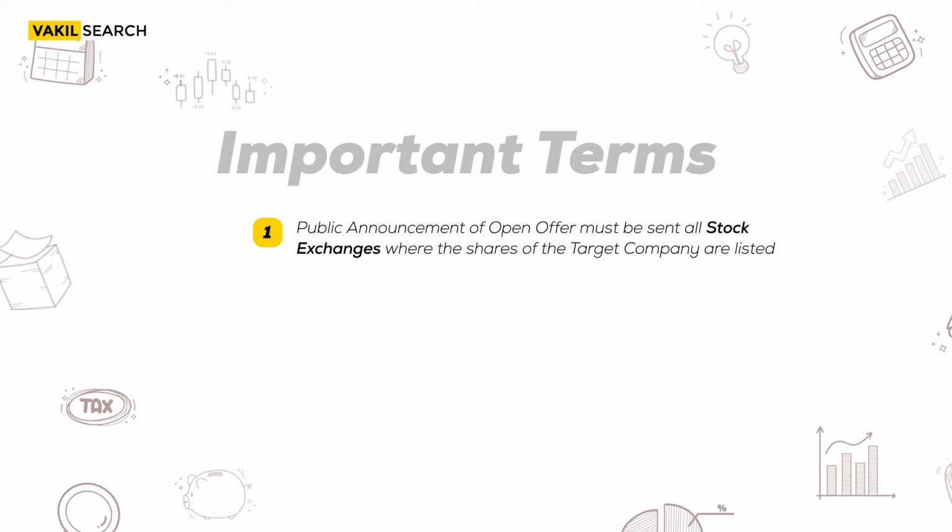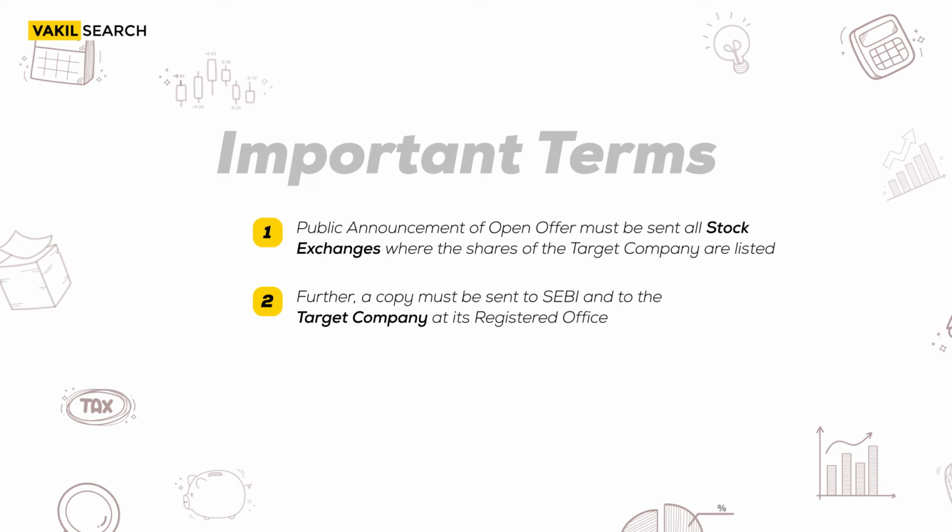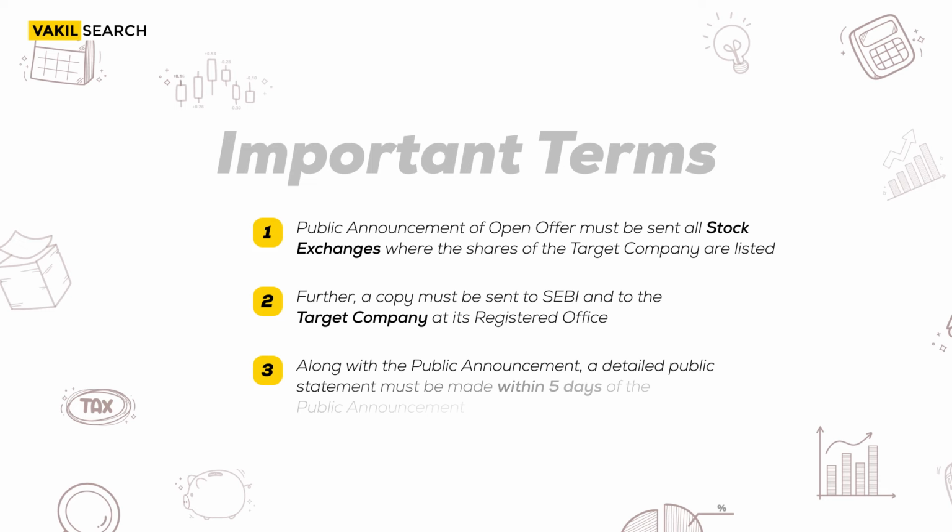Let us take a look at some important points that have to be noted while making a public announcement of an open offer. Public announcement of an open offer must be sent to all stock exchanges where the shares of the target company are listed. Number 2, a copy must be sent to SEBI and to the target company at its registered office. Along with the public announcement, a detailed public statement has to be made within 5 days of the public announcement.